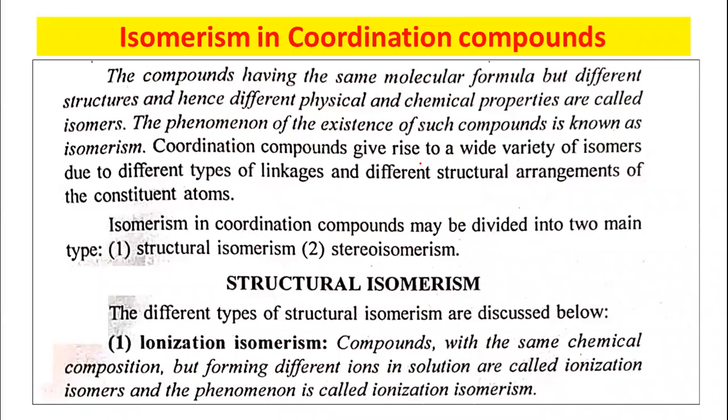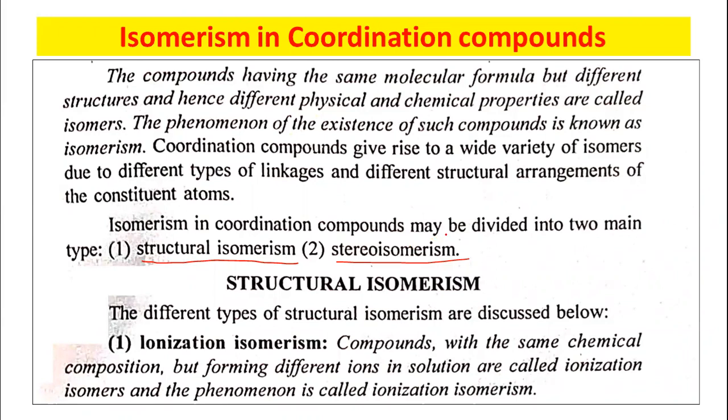There are two types of isomerism in coordination compounds. The first is structural isomerism, and the second is stereoisomerism. According to the structure of the compound, we can show the isomerism.